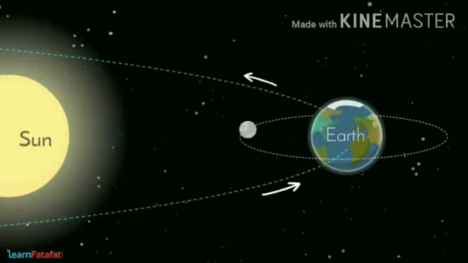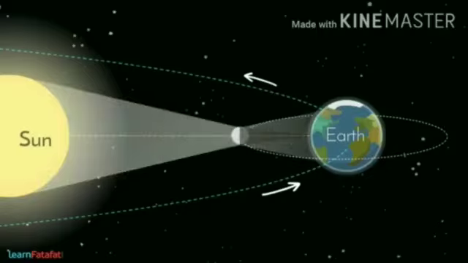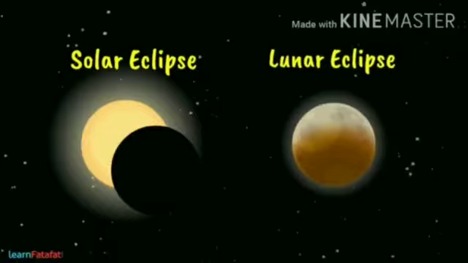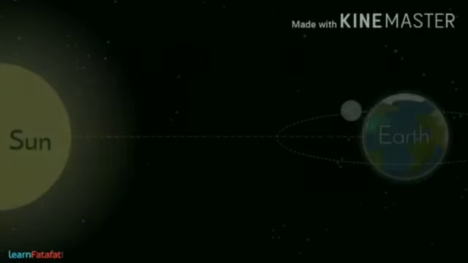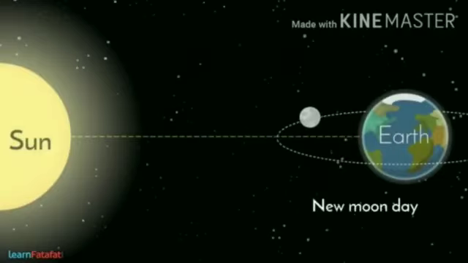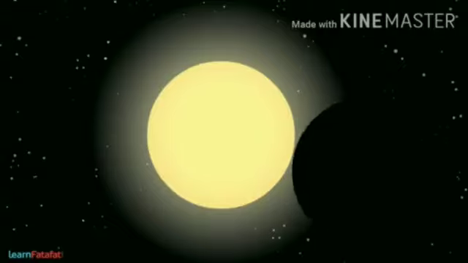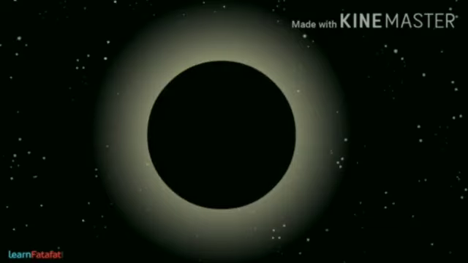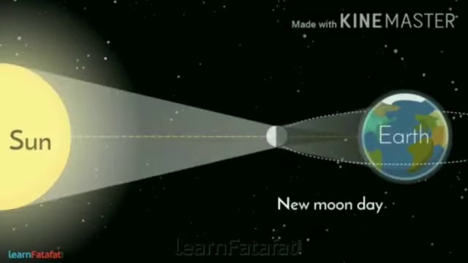Now when the Sun, Moon and the Earth come in a straight line, it is called eclipse. Now we will learn in this video solar eclipse and lunar eclipse. What is solar eclipse? When the Sun, Moon, Earth come in a straight line where the Moon's shadow falls on the Earth, it is called solar eclipse.